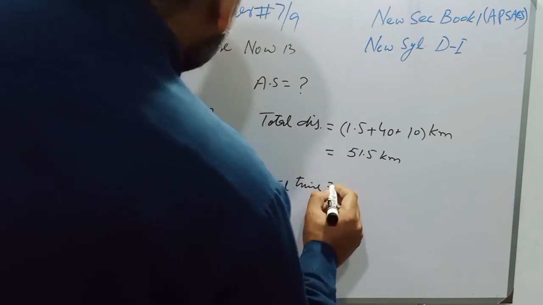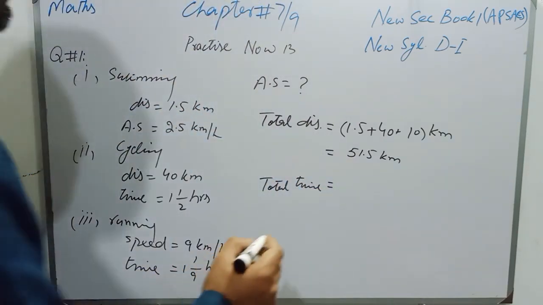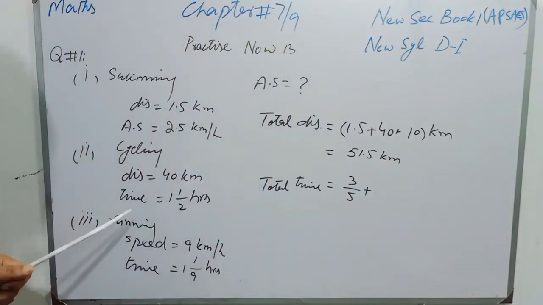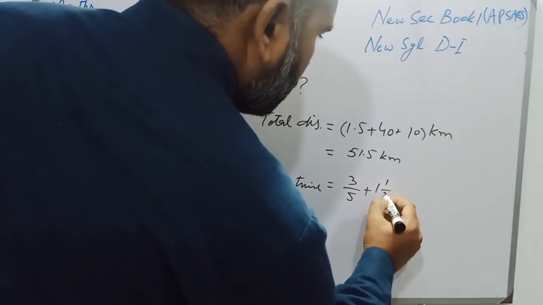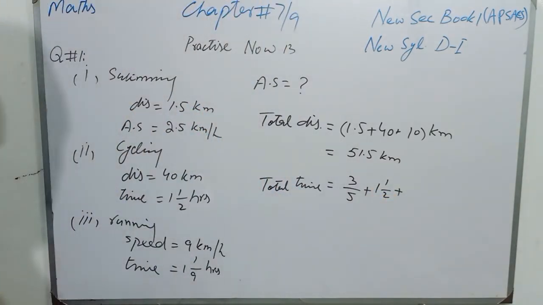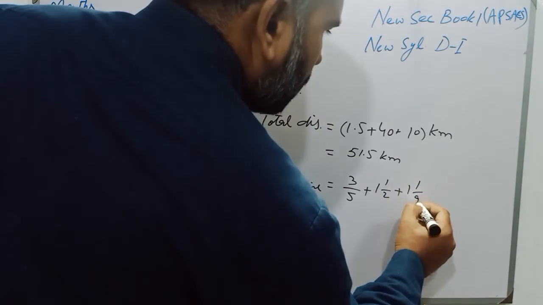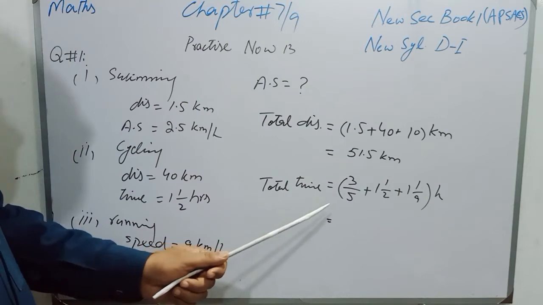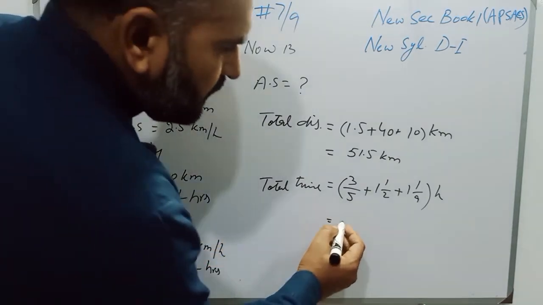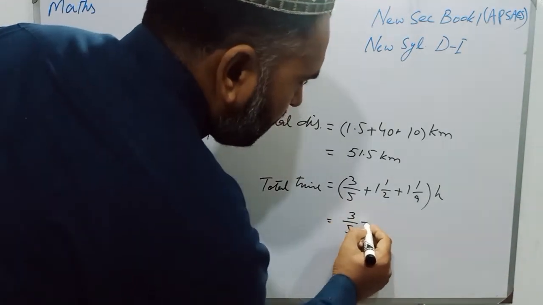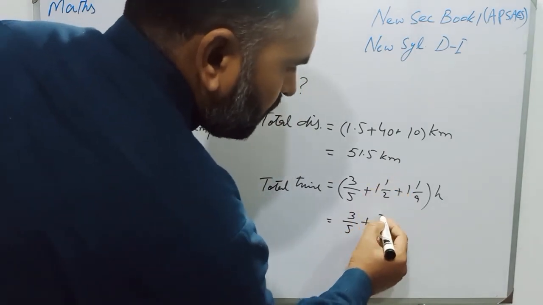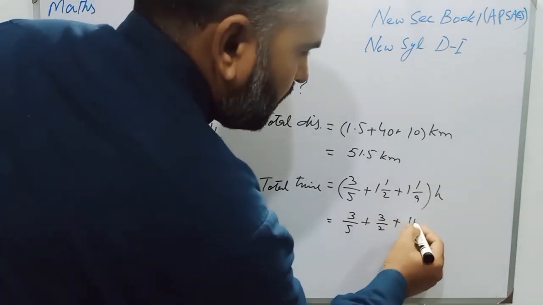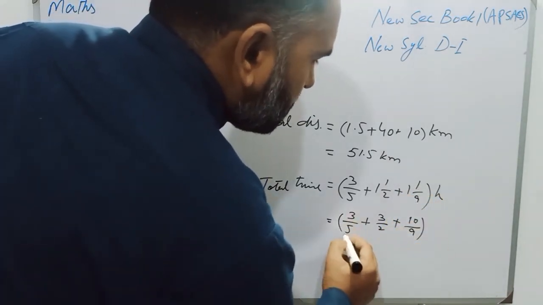time, that is, time for swimming was 3/5 hours, plus time for cycling is one whole number, 1/2 hours, and time for running is one whole number, 1/9 hours. Now students, I will sum up all the time. 3/5 will be written as it is, plus 2 ones are 2 plus 1, 3/2, plus 9 ones are 9 plus 1, 10/9 hours.